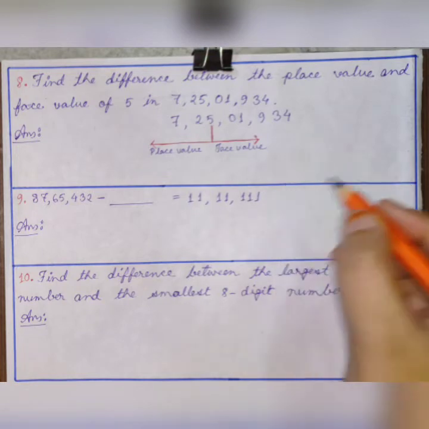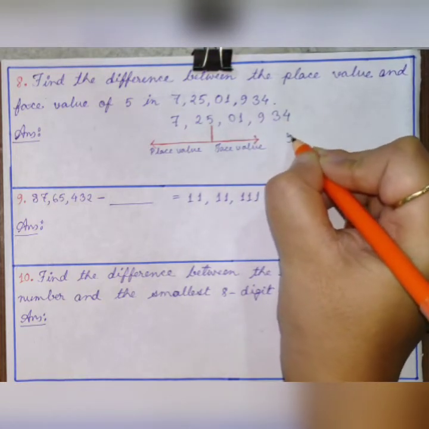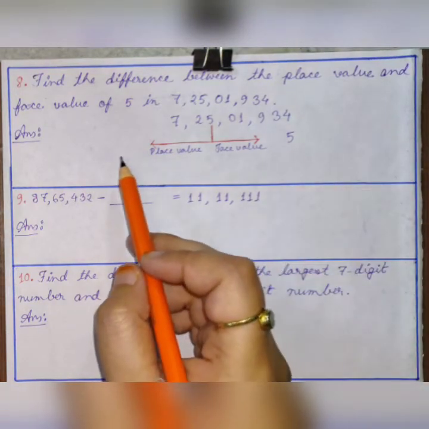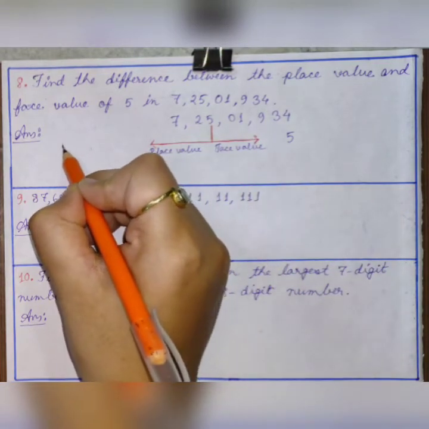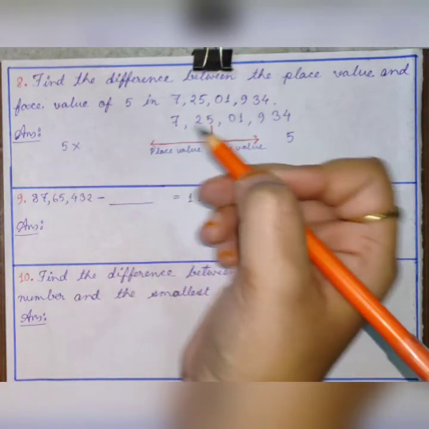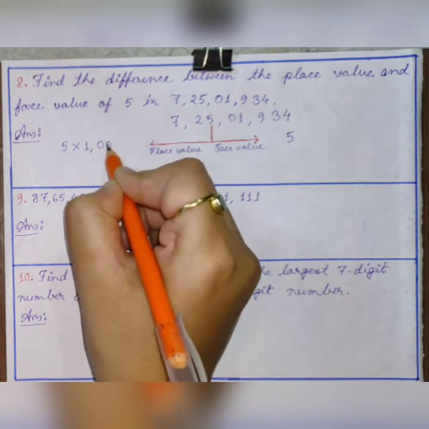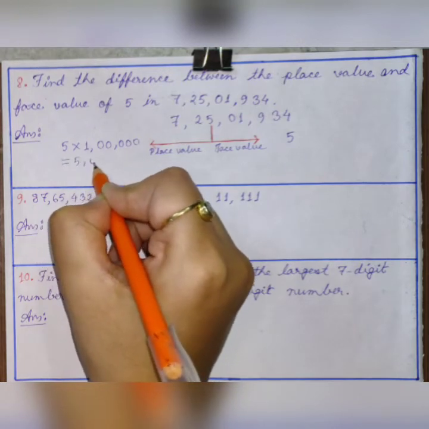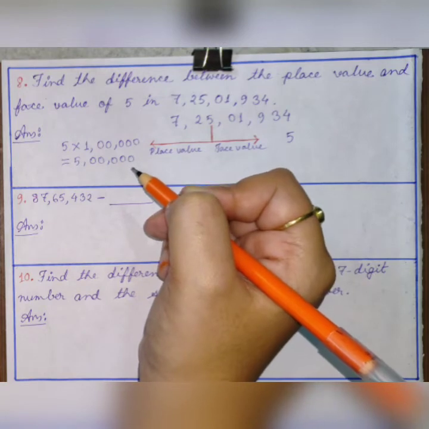This is the face value, and the face value of 5 is 5, right? And this way we are going to write the place value of 5, and the place value will be 5 into the place that it occupies, right? 1 lakh.